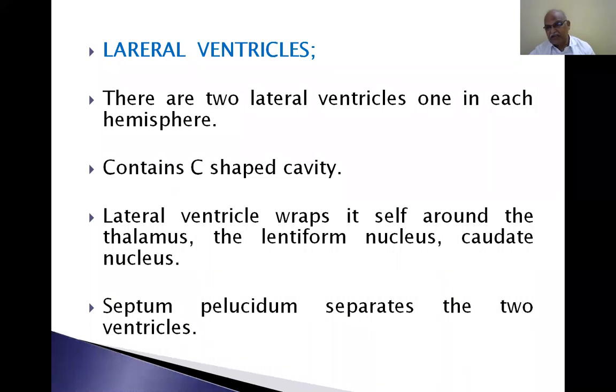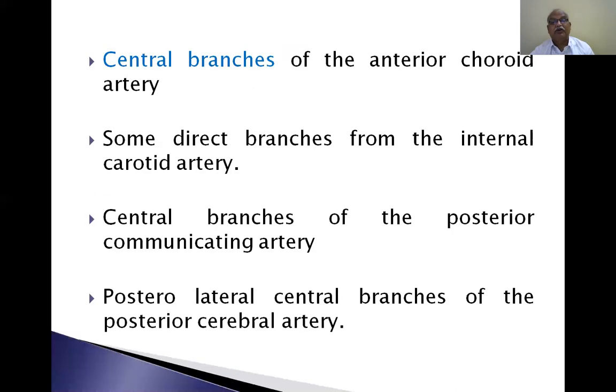The septum pellucidum connects the concave inferior surface of the corpus callosum with the convex superior surface of the fornix. Where is the septum pellucidum? I am showing it in the diagram.